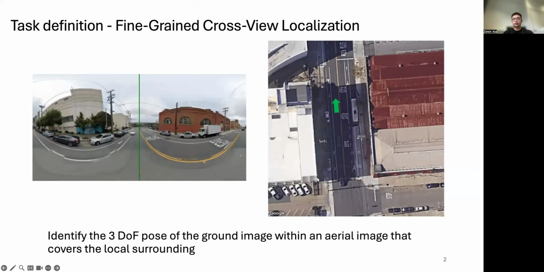The task of fine-grained cross-view localization is to estimate the 3 degrees of freedom pose, namely the planar location and yaw orientation of a ground-level image on an aerial image that covers the local surrounding.